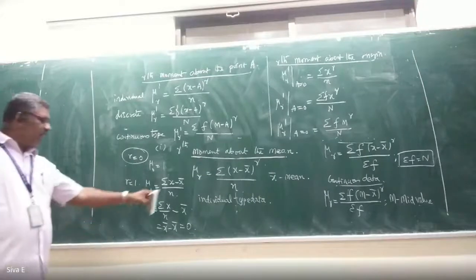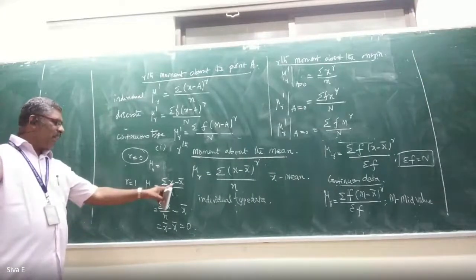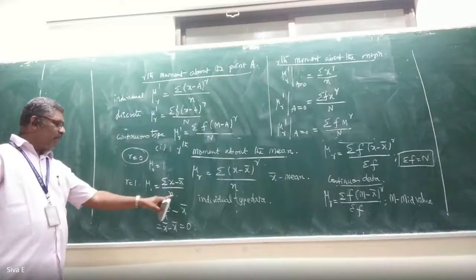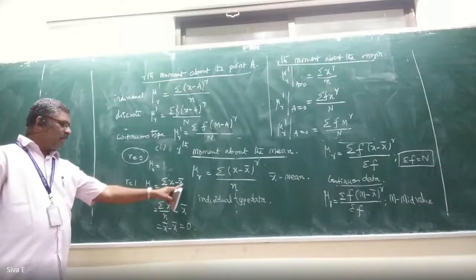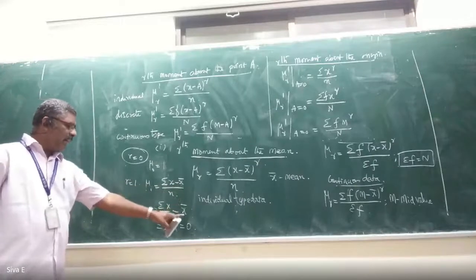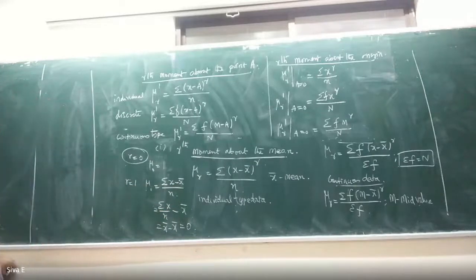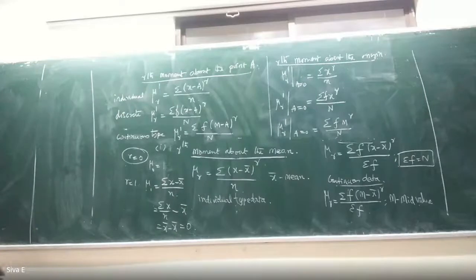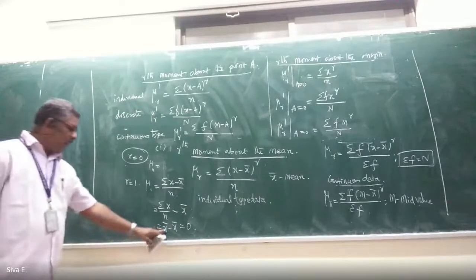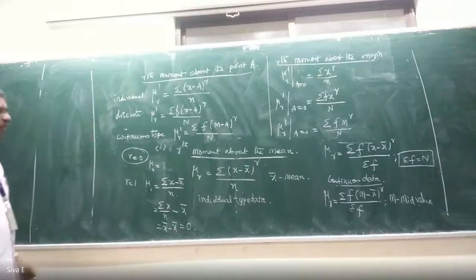It is not a single value, it is the summation of all the values. Then only we have to divide by n. The x bar is a single value, so no need to write that. Directly we can write x bar. It is not only for x bar, for any type of constant value, no need to put the summation. Directly we can write x bar minus x bar equal to 0.